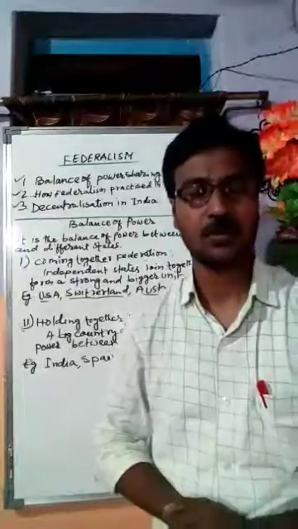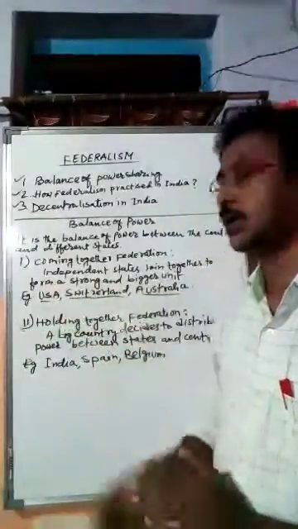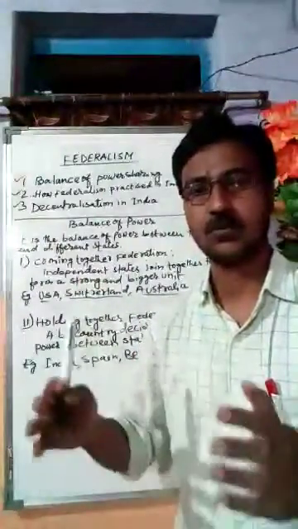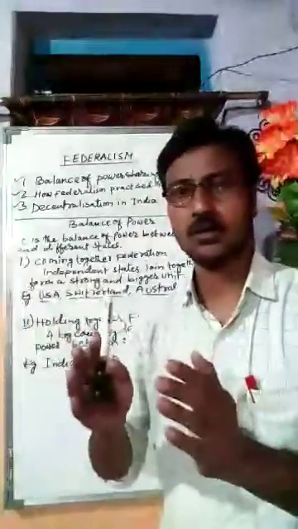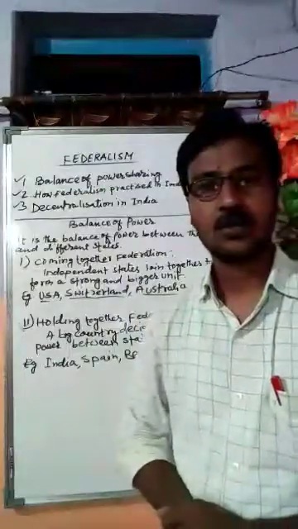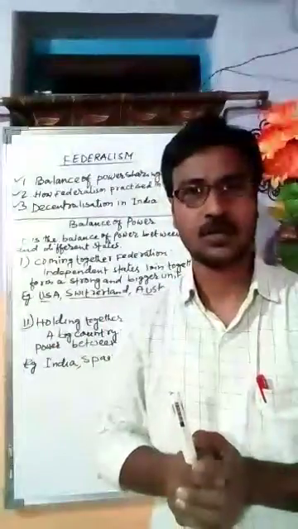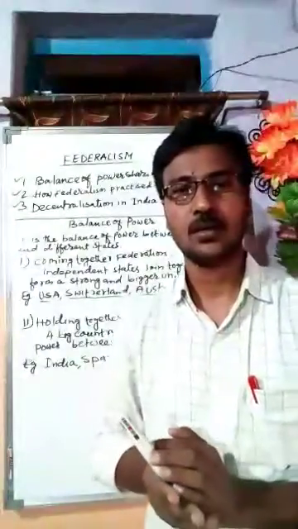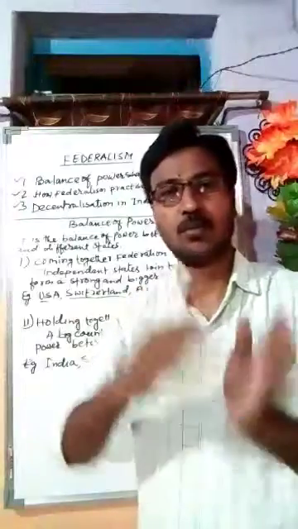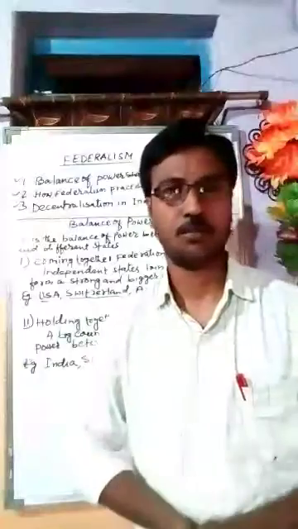In coming together federation, different independent states willingly join together, and all the states together make a strong and bigger unit. So this is known as coming together federation. In coming together federation, all the states hold equal powers, and the power is tilted towards the states, meaning all the states equally hold the power.